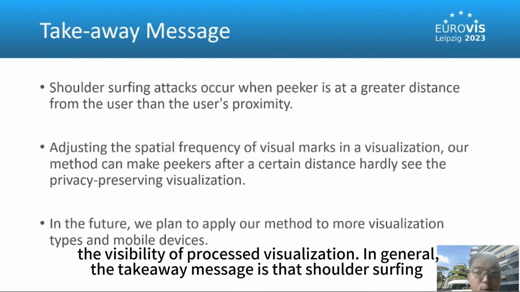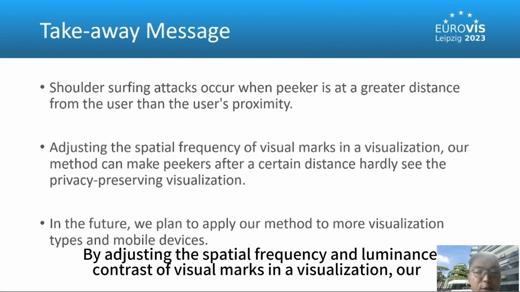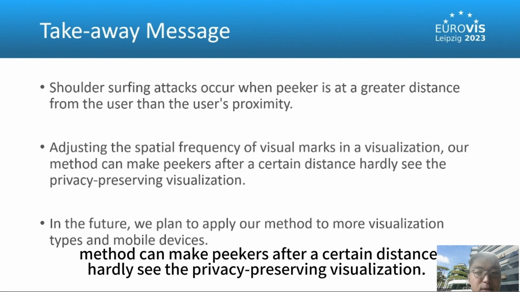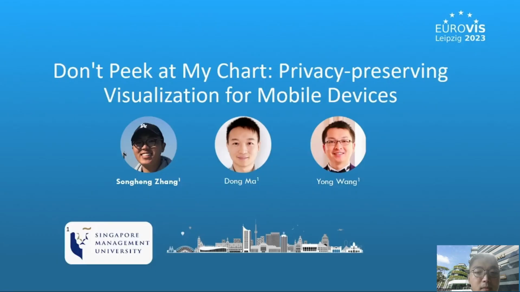In general, the takeaway message is that shoulder surfing attack occurs when the picker is at a great distance from the user. By adjusting the spatial frequency and luminance contrast of visual marks in a visualization, our method can make pickers after a certain distance hardly see the privacy-preserving visualization. In the future, we plan to apply our method to more visualization types and mobile devices.